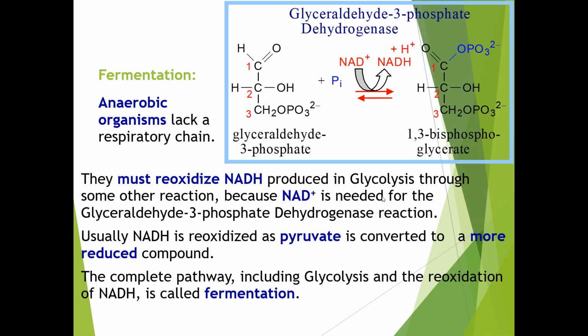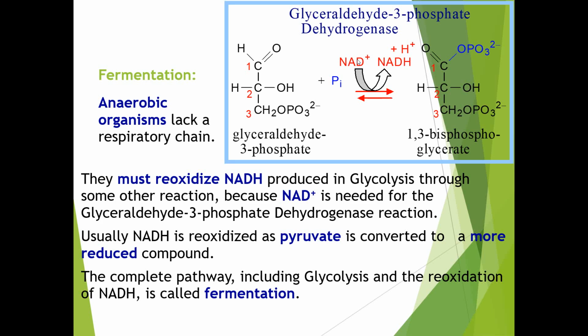So we will discuss that glyceraldehyde 3-phosphate gets converted into 1,3-bisphosphoglycerate. Here one molecule of NADH is synthesized. So in anaerobic conditions, the NADH molecules produced in glycolysis must be reoxidized, because NAD is needed for glyceraldehyde 3-phosphate dehydrogenase.